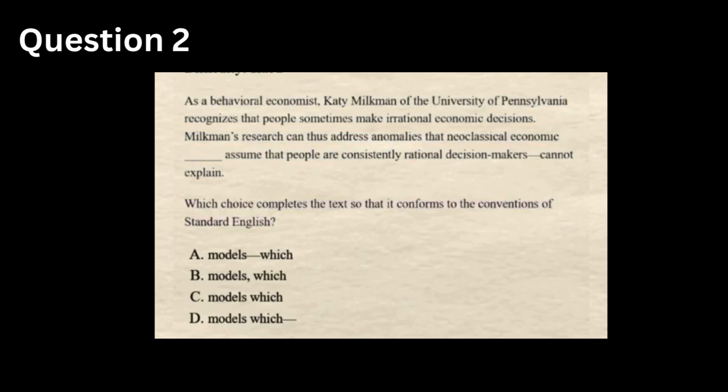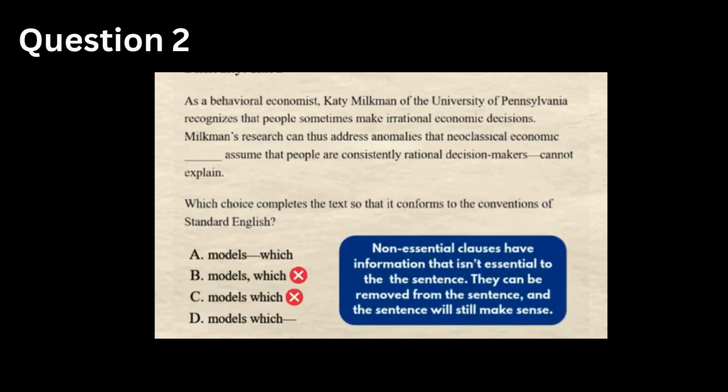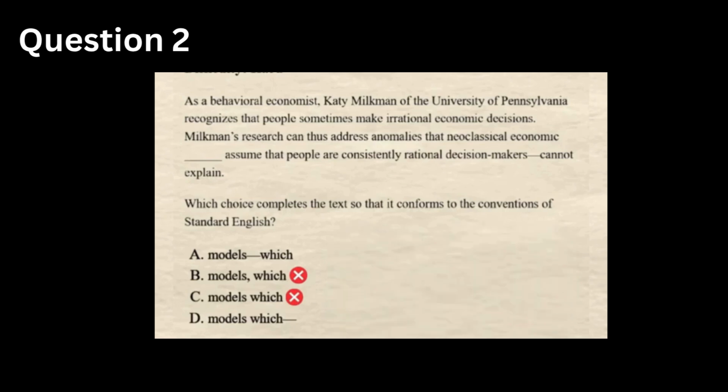Just by looking at the question, we can see that it contains a dash in the same sentence we're trying to find an answer for. Dashes on the SAT always come in a pair of two, so we can cross out options B and C. We also know that dashes are used to contain non-essential clauses, meaning the sentence should still make sense if the stuff inside is removed. By testing out the answer options that are left, option A is right. If you plug the answer into the paragraph and ignore the content inside the dashes, it should still make sense.